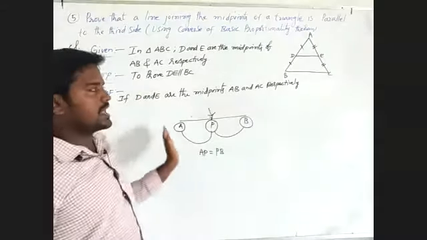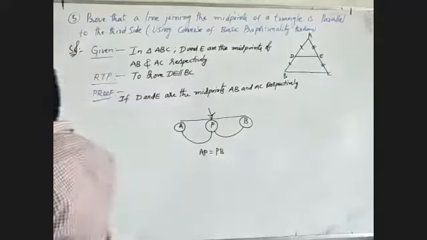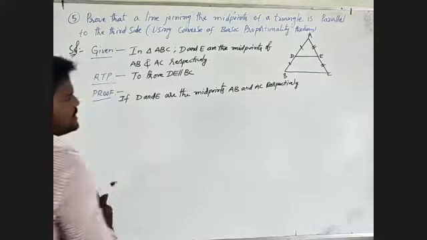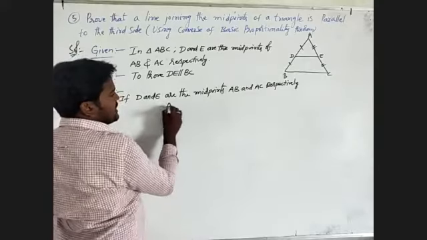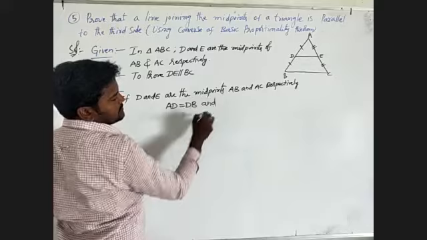We'll observe this carefully. D is the midpoint of AB, so we write AD equals DB.